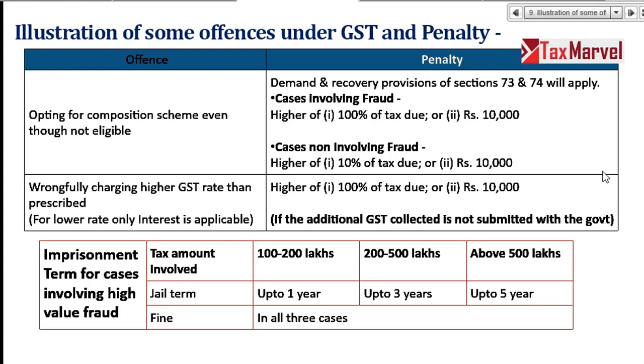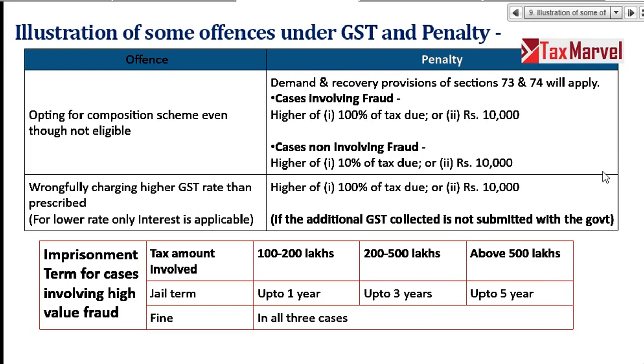Now imprisonment. So if the tax amount involved in any of the crime or any of the offence is 1 crore to 2 crore, means 100 lakh to 200 lakh, jail term can be up to 1 year, right? Fine, in all the cases fine will be there. If it is not for 10 to 100, 10,000, 10% or 10,000, if it is for 100% of tax plus or 10,000 higher amount.